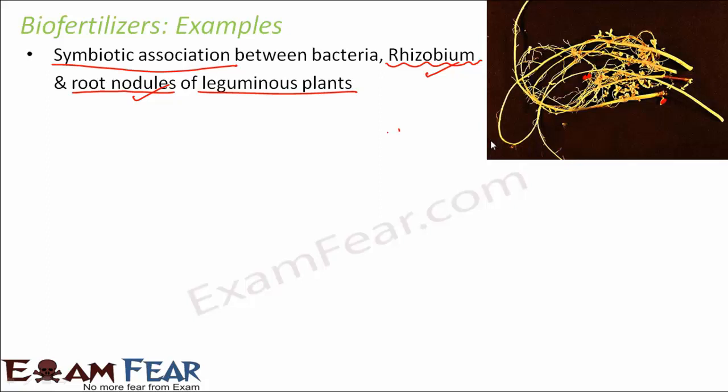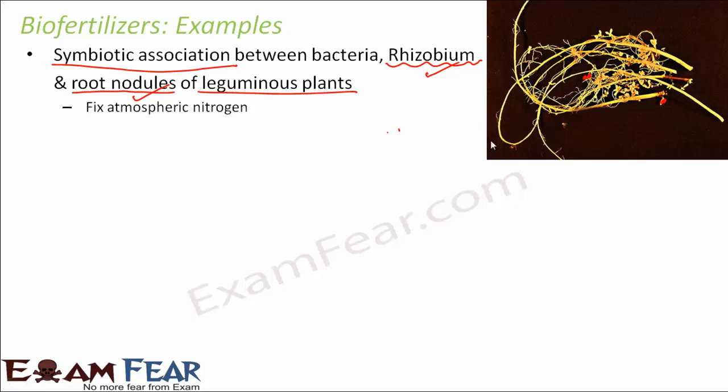The plant, of course. So the plant allows rhizobium to stay in its root nodules because this bacteria brings nitrogen to the plant, and nitrogen is a very important nutrient for the plant. At the same time, the bacteria's advantage is that it gets its food and shelter from the plant.